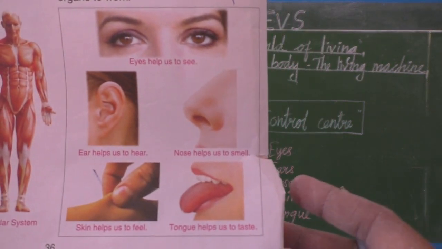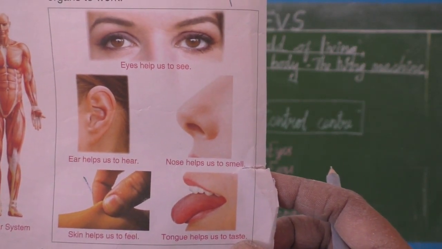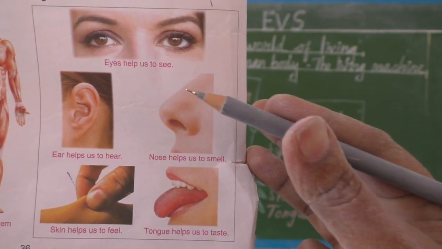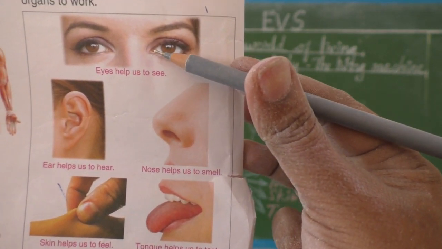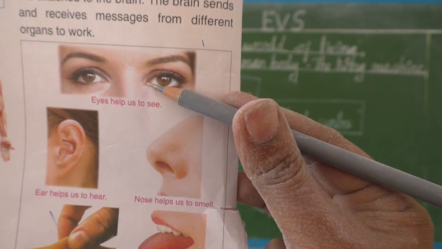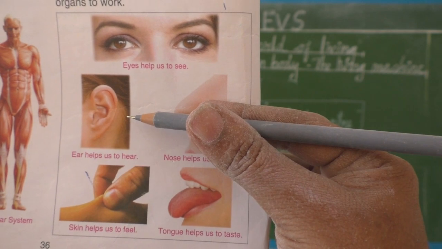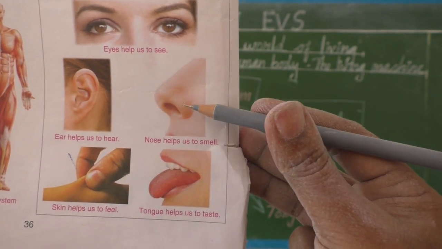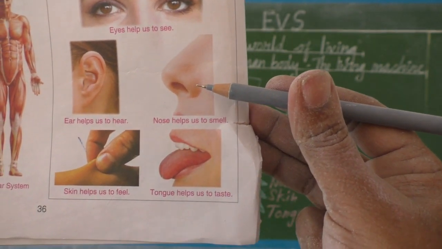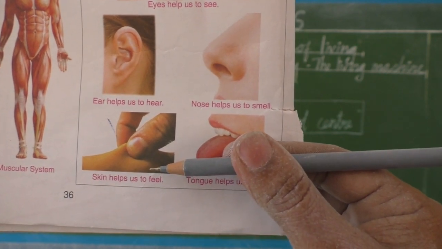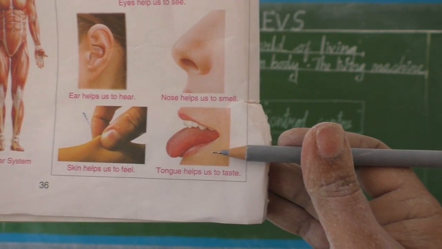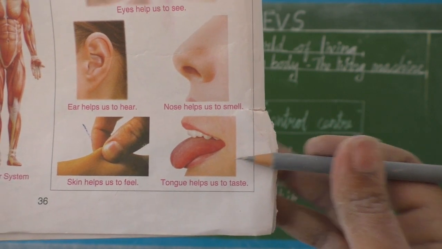In our book itself the pictures are given on page number 36. See, eyes help us to see, ears help us to hear, nose helps us to smell, skin helps us to feel, and tongue helps us to taste.